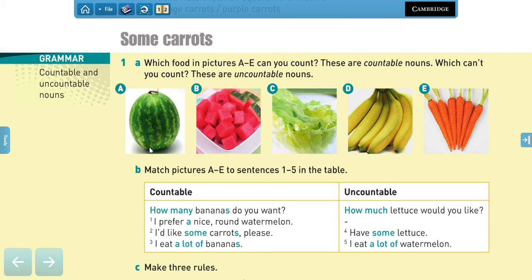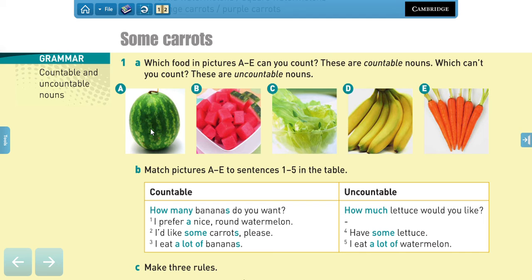So, can you count the food in this image? Yes, right? You can count what we have in A. You can also count letter D, bananas, and you can count carrots. So I can say I want 2 watermelons, 3 bananas, and 6 carrots, right?